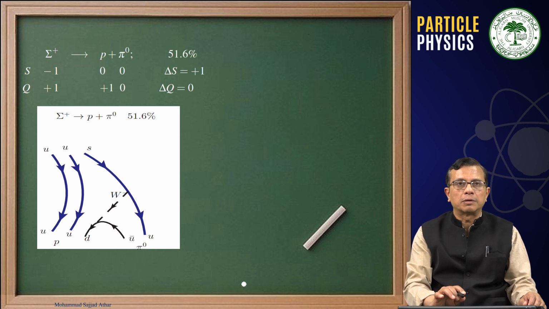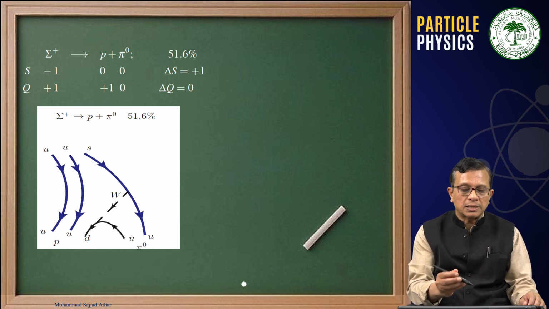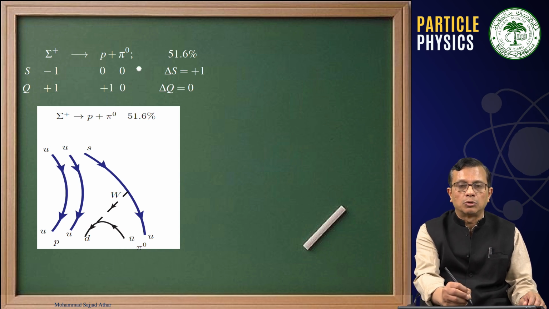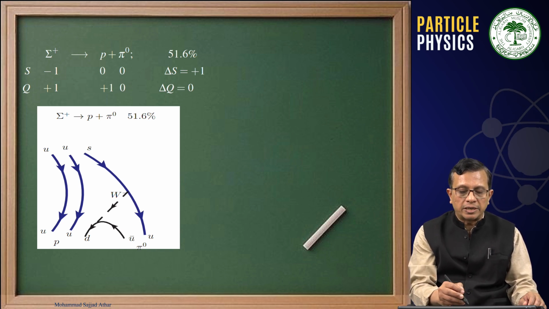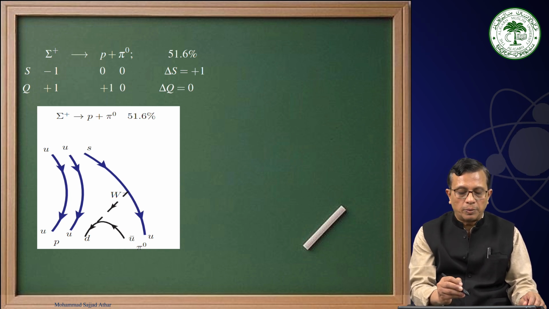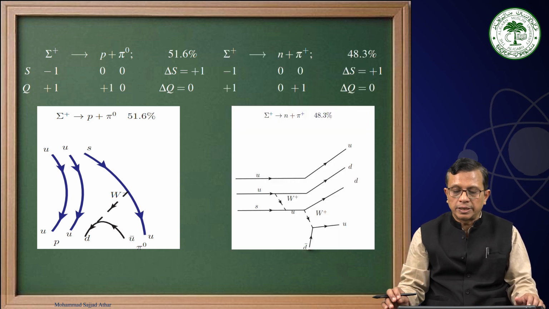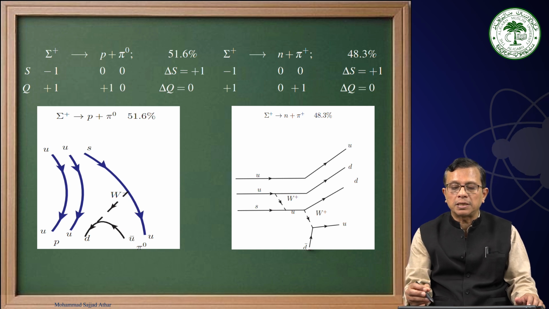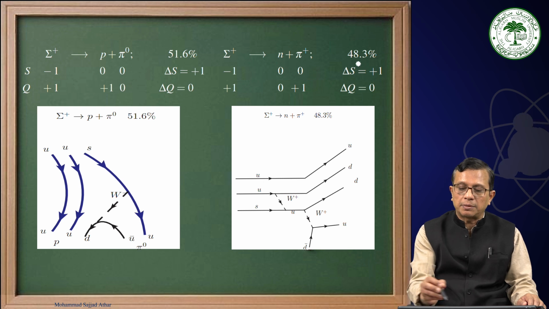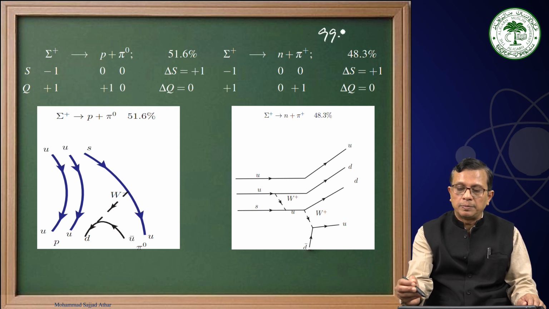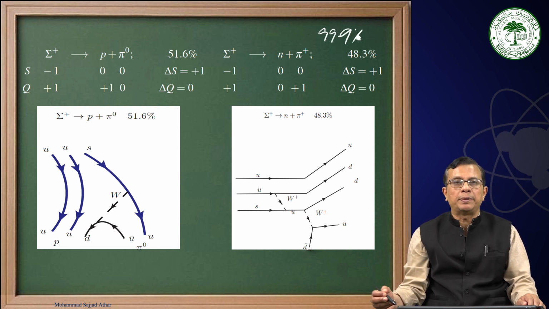Similarly, if we talk about sigma plus, then sigma plus is UUS quark and proton is UUD. Pi 0 is again U bar U. You can have a diagram where an S quark is emitting a W minus and getting converted into U, and then you have a U bar here and UUD here. Similarly, you can think of sigma plus, whose branching ratio here is 48.3%, and that means if you add them up, this will turn out to be 99.9%.